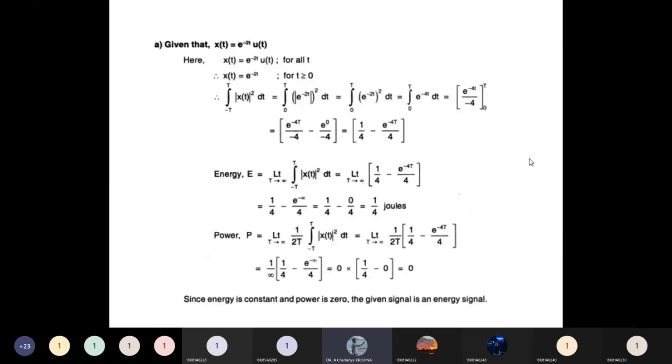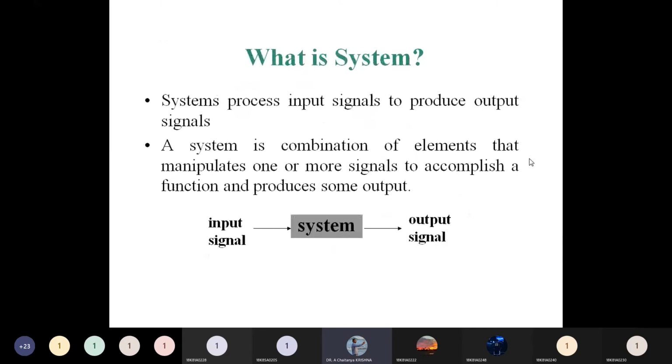The next one is: what is a system, and the classification of that system. Now, the general definition: what is a system? Can anyone tell me what is a system? The system means which performs some operation and produces some output. This is the basic definition of the system. Here it performs some operations and produces some output.